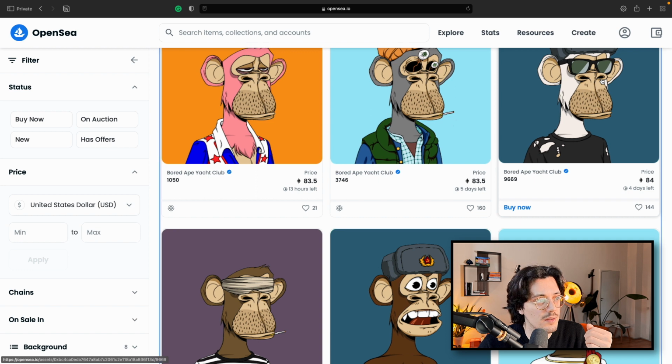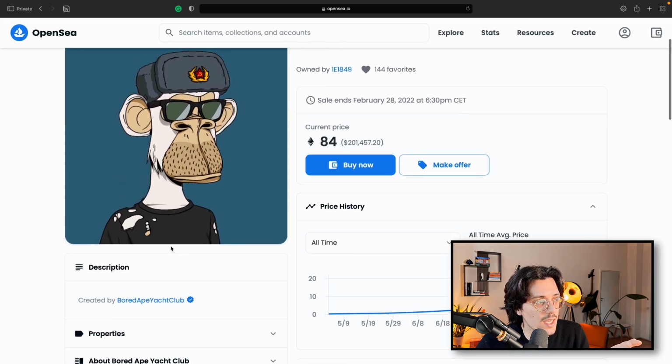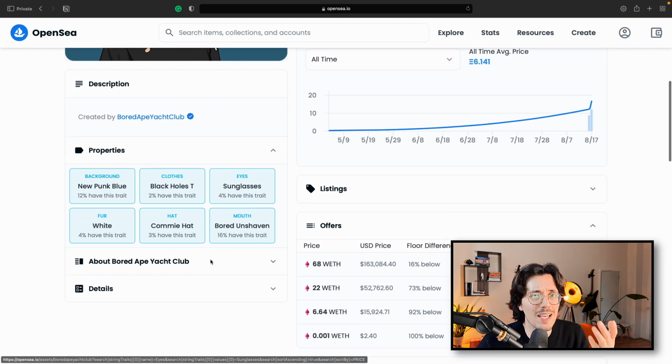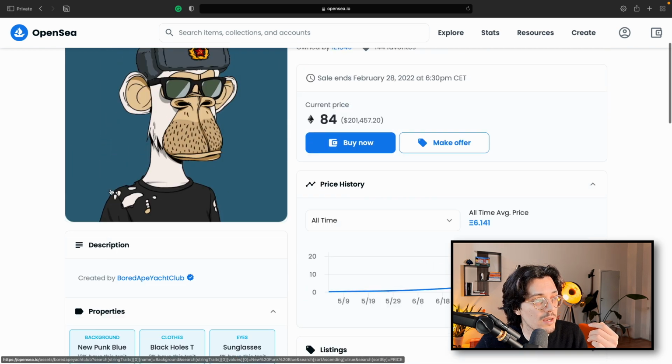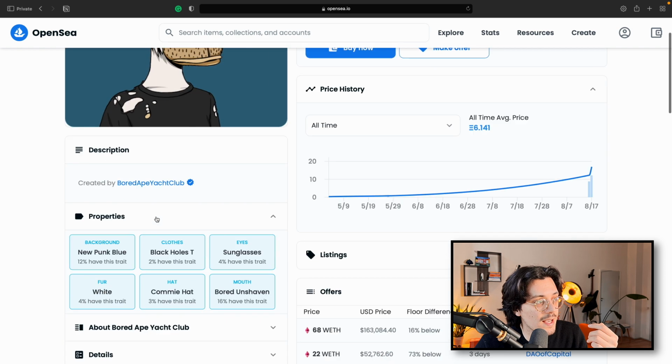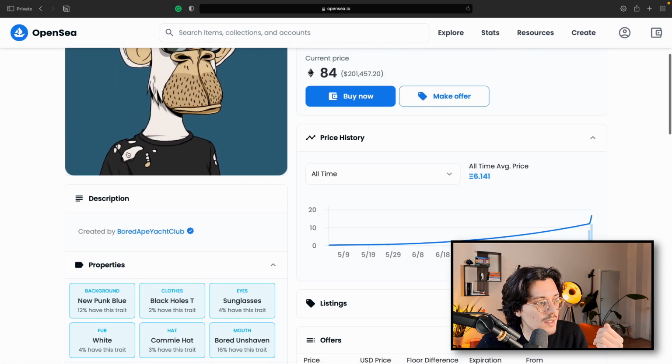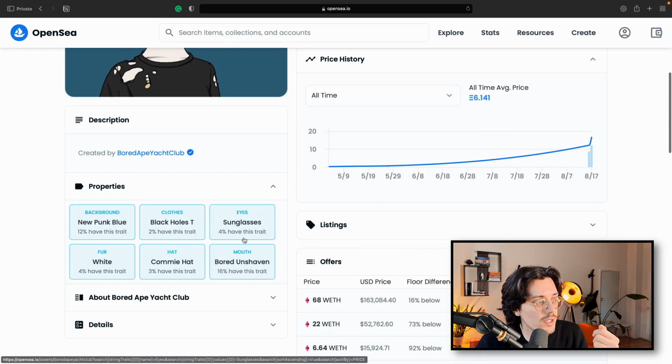This one. You can see that OpenSea, which is a private company, by the way, reports some properties, exactly like I was keeping track of properties of the art pieces on my Excel sheet. This one, for instance, has a New Punk Blue background. It has a Black Holes t-shirt. You can see sunglasses, bored unshaven, commie hat, and it's white. But these are all things reported by OpenSea, which again is a private company.